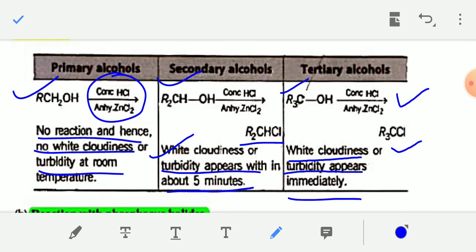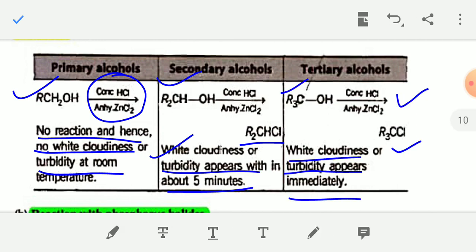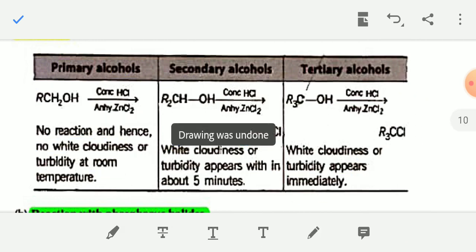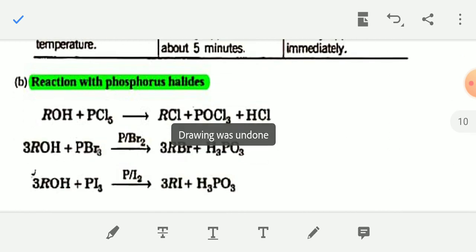So primary alcohol does not react with Lucas reagent, thus it does not form alkyl halide. Secondary alcohol reacts with Lucas reagent and turbidity appears within 5 minutes, and tertiary alcohol reacts with Lucas reagent and white cloudiness or turbidity appears immediately. So by using Lucas reagent, you can identify which alcohol is primary and which alcohol is tertiary.